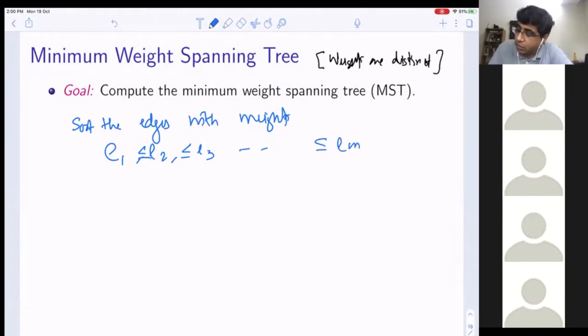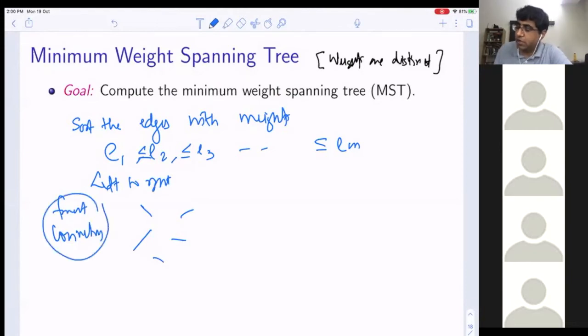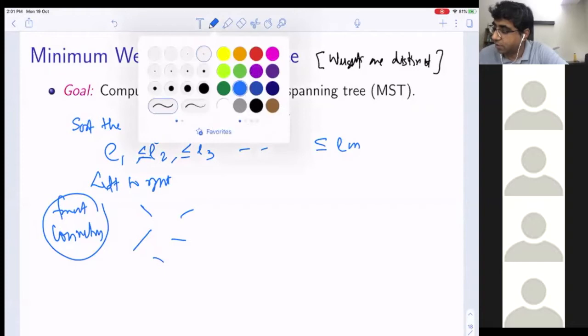And now you basically go from left to right, and you just add, so you maintain a forest. So this is like whatever we did for connectivity. But if you notice, we cannot implement this algorithm in streaming, because we don't have all these edges upfront, and since we do not have these edges upfront, I cannot sort them. So our basic Kruskal's algorithm at least doesn't work.